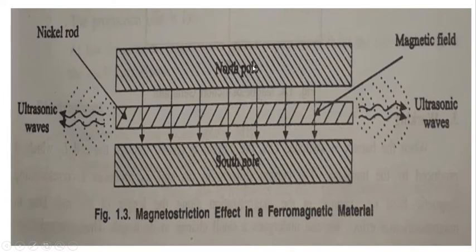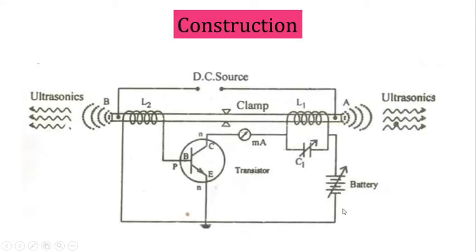See here, this is a ferromagnetic rod which is placed in a magnetic field. Here I have taken a nickel rod. When the nickel rod is placed in a magnetic field, it produces ultrasonic waves. We'll see in detail. See, this is the construction.